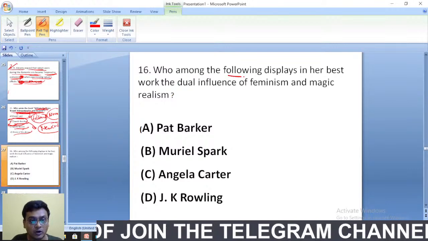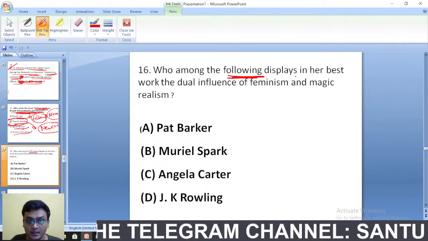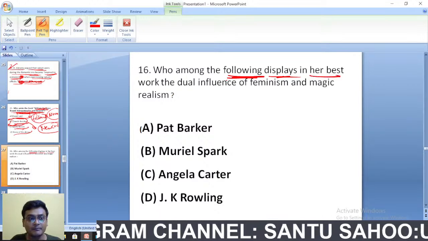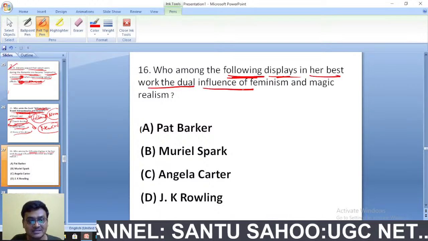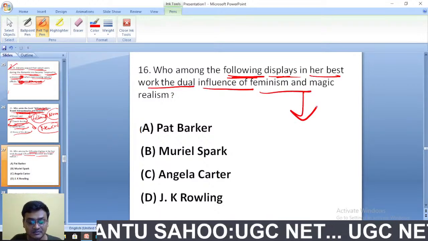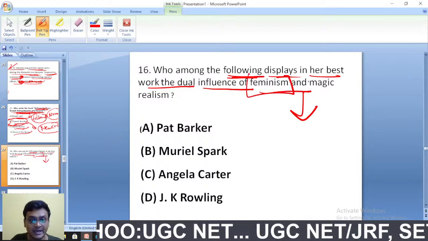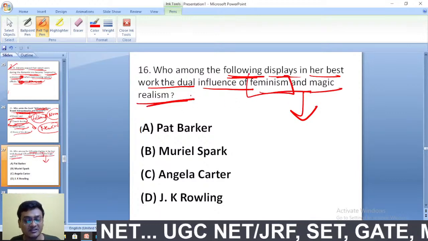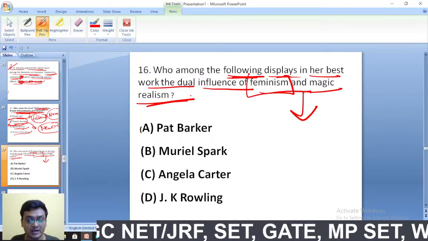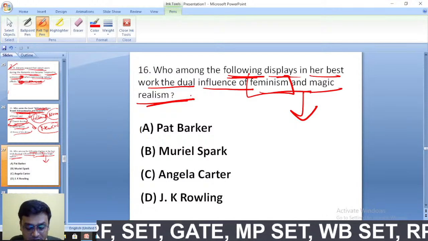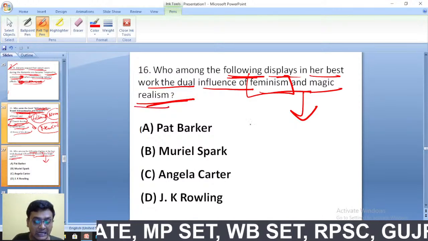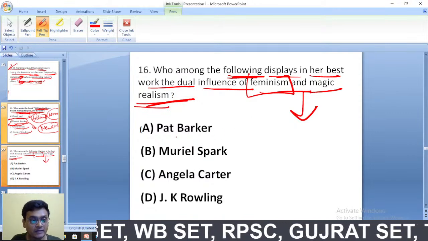Who among the following displays in her best work the dual influences of feminism and magic realism? Feminism is there, magic realism is there. These questions are very informative.